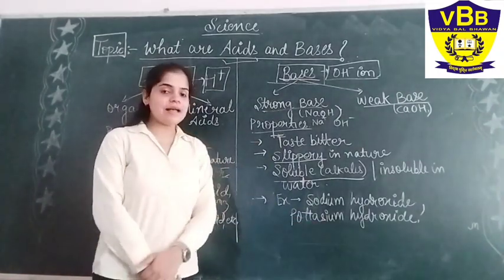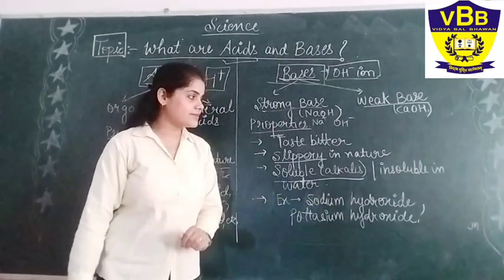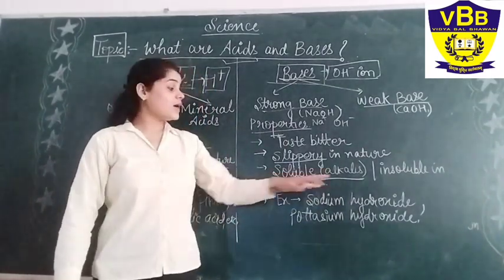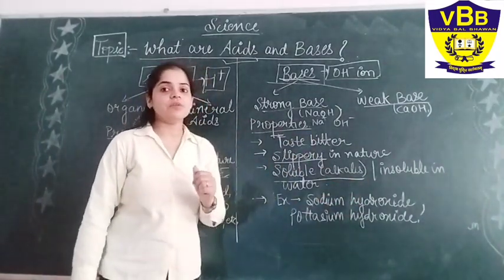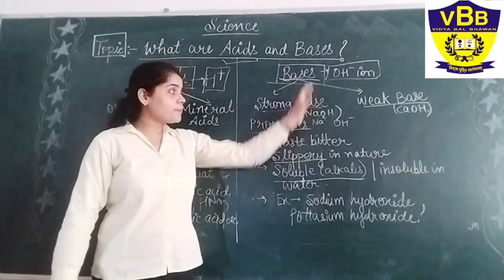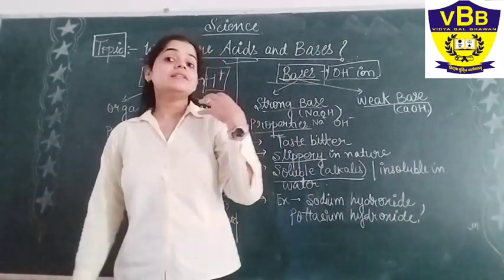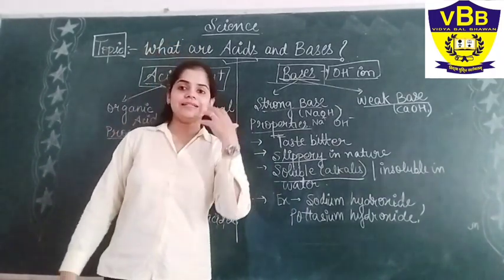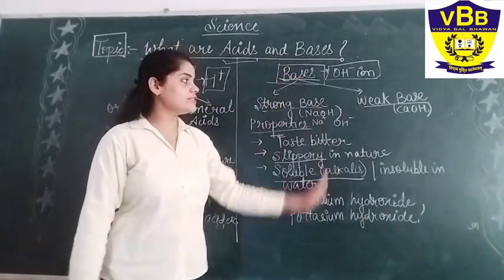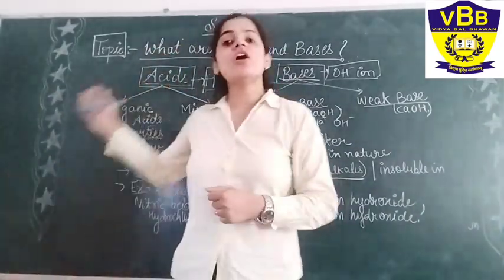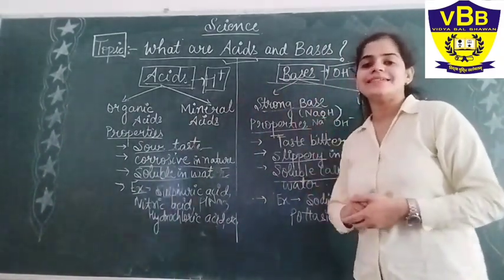Now let us see the examples. So examples of bases are sodium hydroxide, potassium hydroxide, ammonium hydroxide. Hydroxide basically just tells that OH minus ions will be released. So that is the property of bases that we have already learned. When you see any hydroxide, any chemical that is separating into OH minus ions, that is the property of bases. So this is all about the bases. This is all about the acids. I hope you all have understood this, both acids and bases.